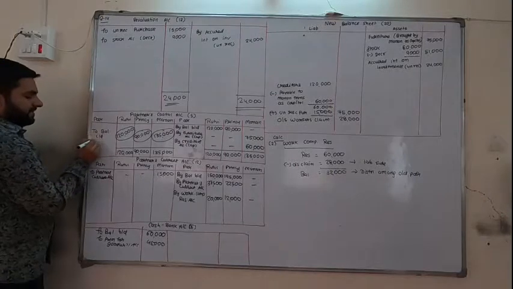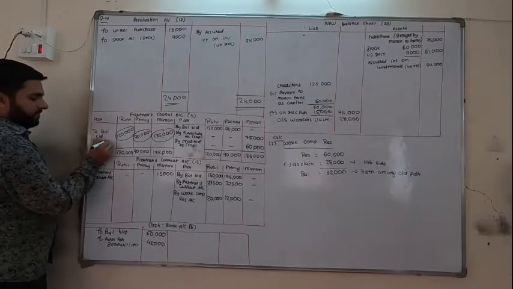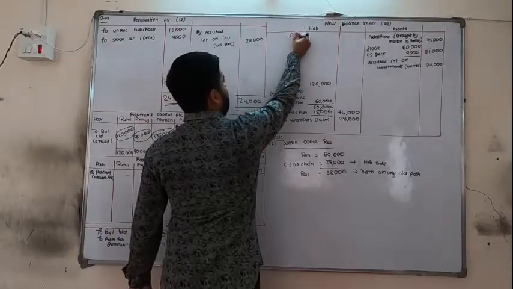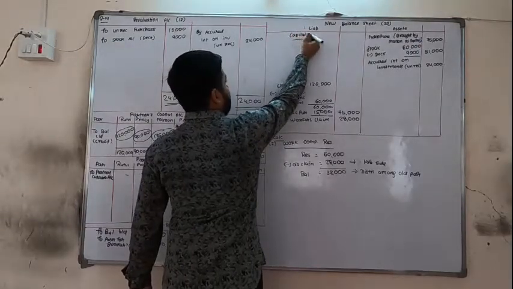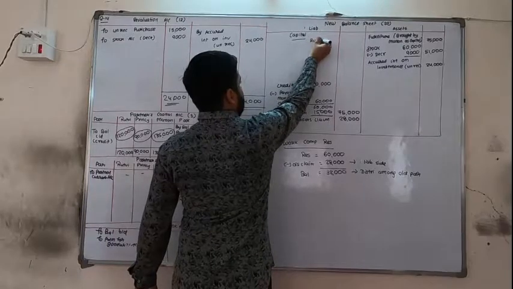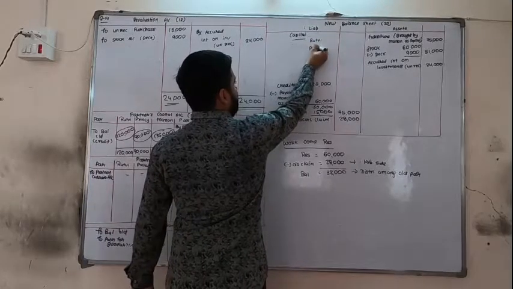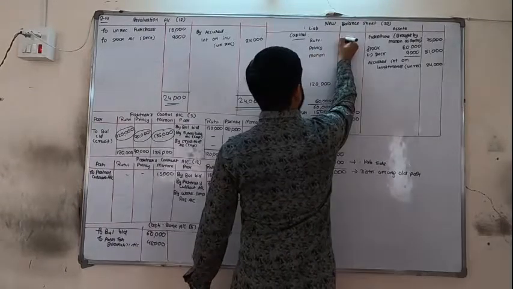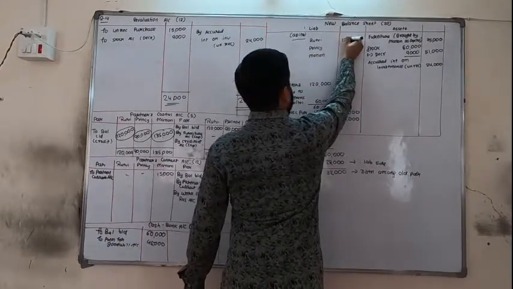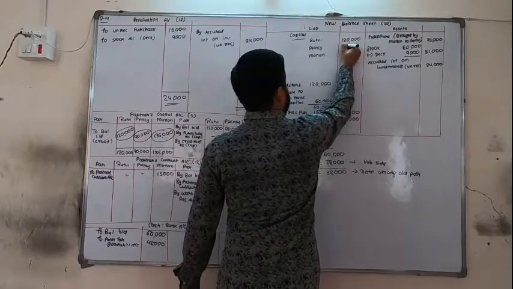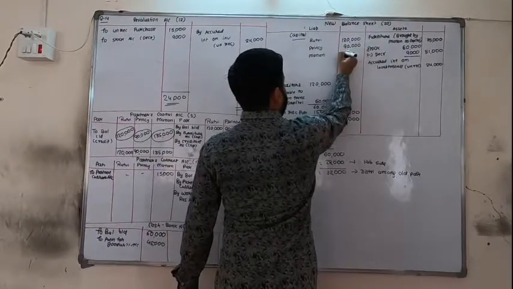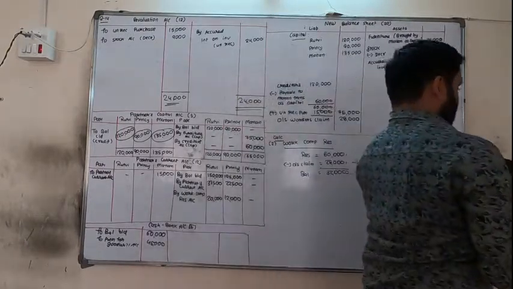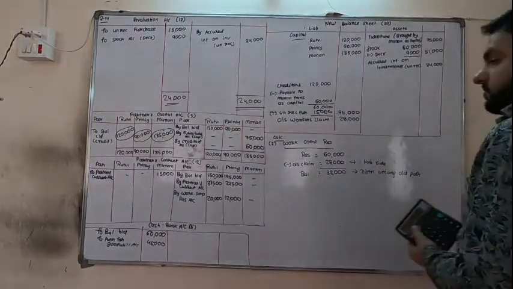To balance carried down, credit. On the liability side, capital, Rutvi, Princey, Manan: 1,20,000, 90,000, 1,35,000.